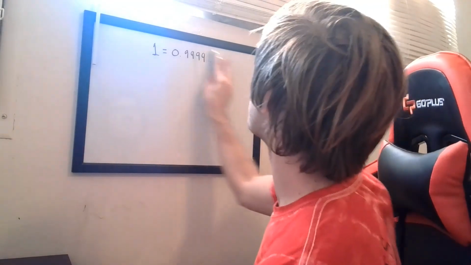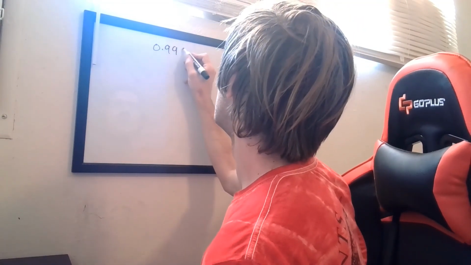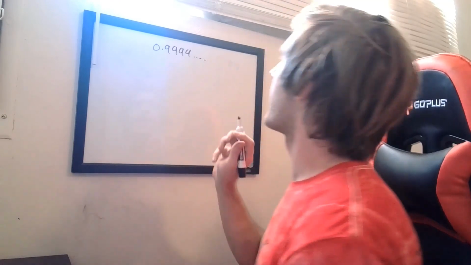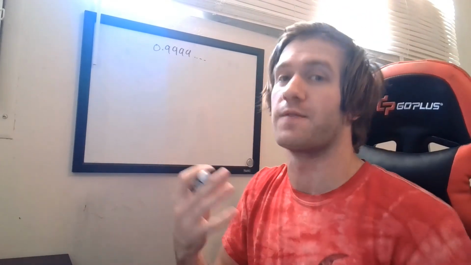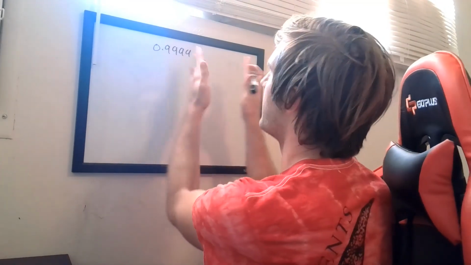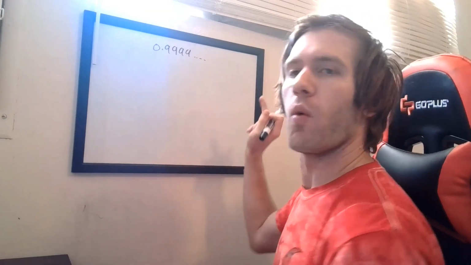So basically what we want to do is take our 0.9 repeating decimal here and formalize it a little bit. So how can we do that? What we need to do is find a common ratio of every succeeding factor. So let's start out by just writing them out one by one.